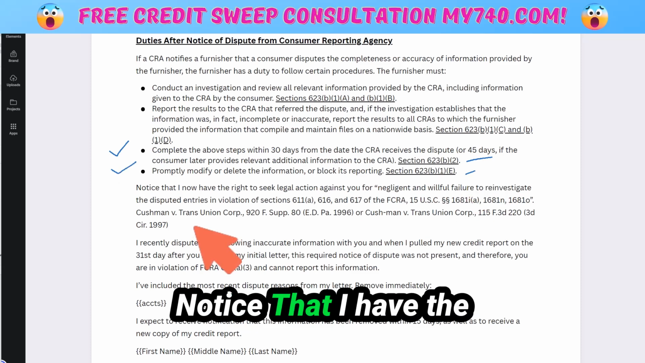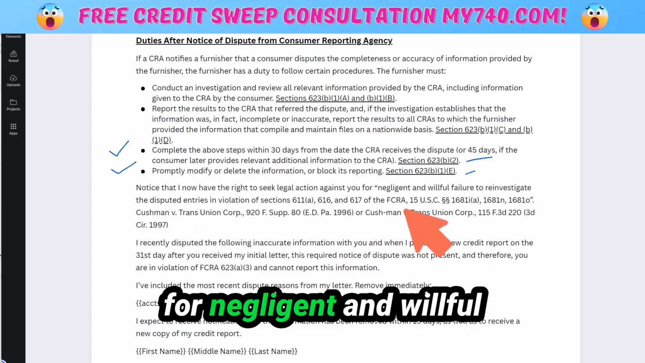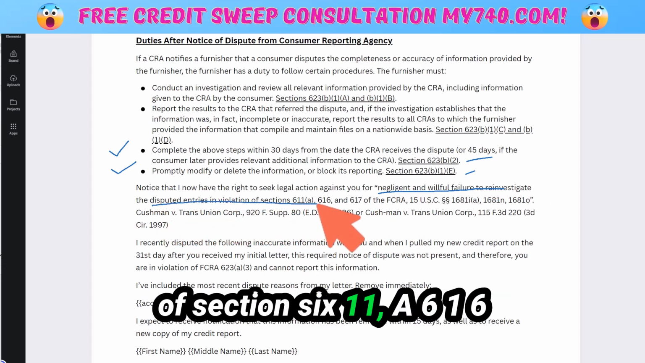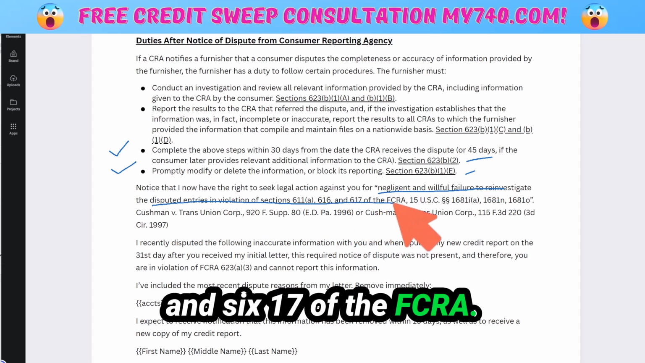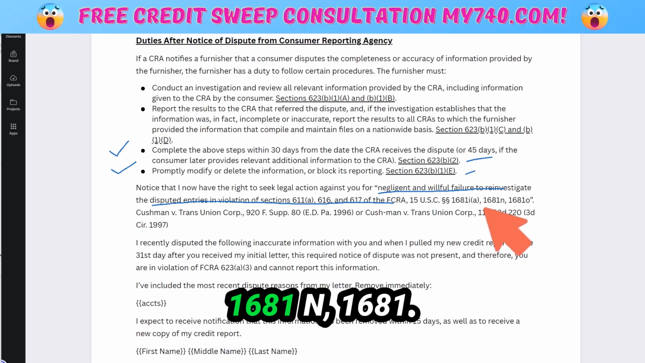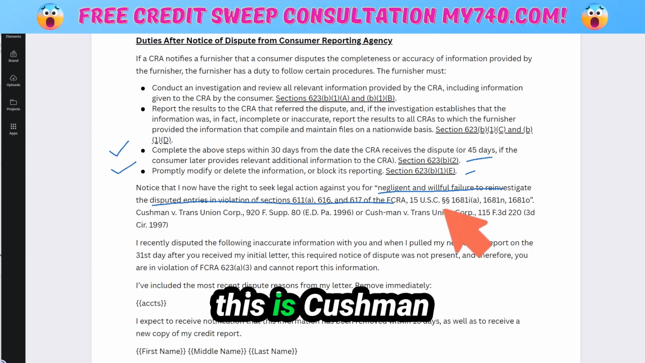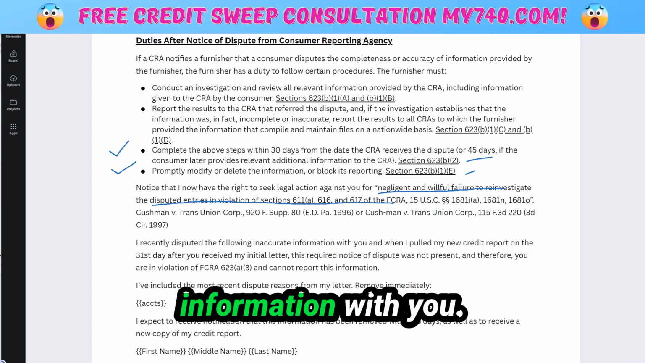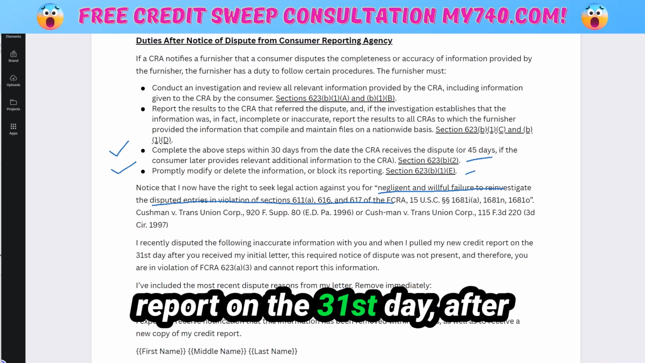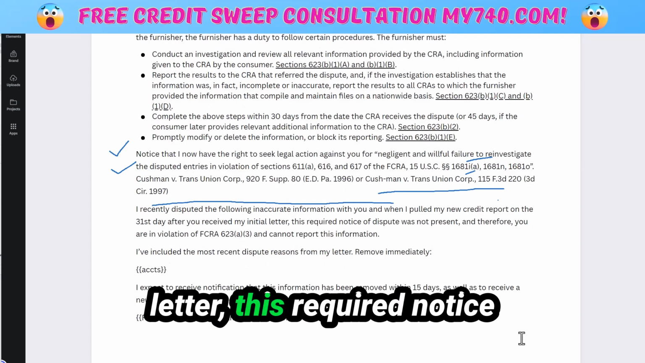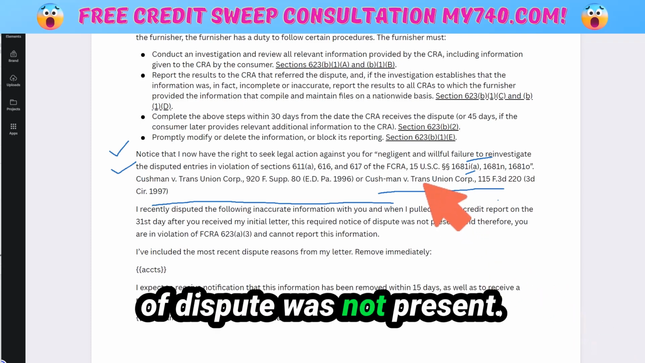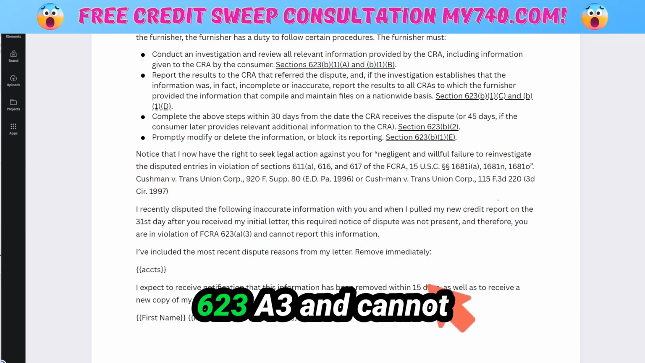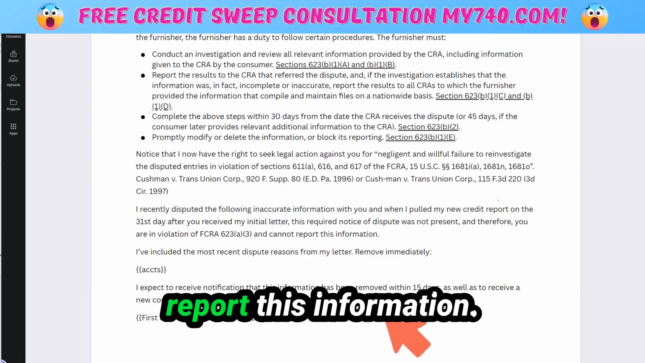623, notice that I have the right to seek legal action for negligent and willful failure to reinvestigate disputed entries in violation of Section 611A, 616, and 617 of the FCRA. This is 1681i, 1681n, and 1681o. This is from Cushman versus TransUnion. We talk about this all the time, but you guys are sleeping on this. I disputed inaccurate information with you when I pulled a new credit report on the 31st day after you received my dispute letter. This required notice of dispute was not present, and therefore you are in violation of FCRA 623A3 and cannot report this information.